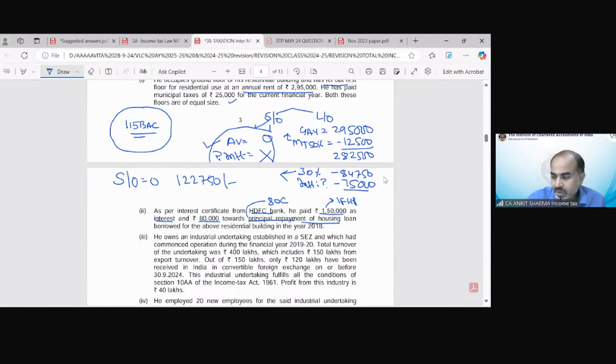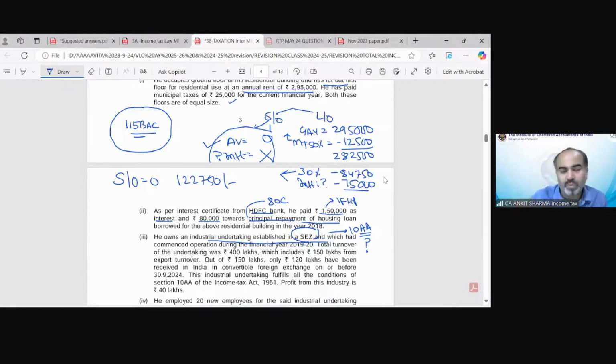Clear? Now point number 3. He owns an industrial undertaking established in a special economic zone. So for a special economic zone, there is a deduction under section 10AA. So 10AA deduction is allowed under section 115 BAC or not? Let me just ask directly now. Is 10AA allowed under section 115 BAC or not? The answer is no. Well done.